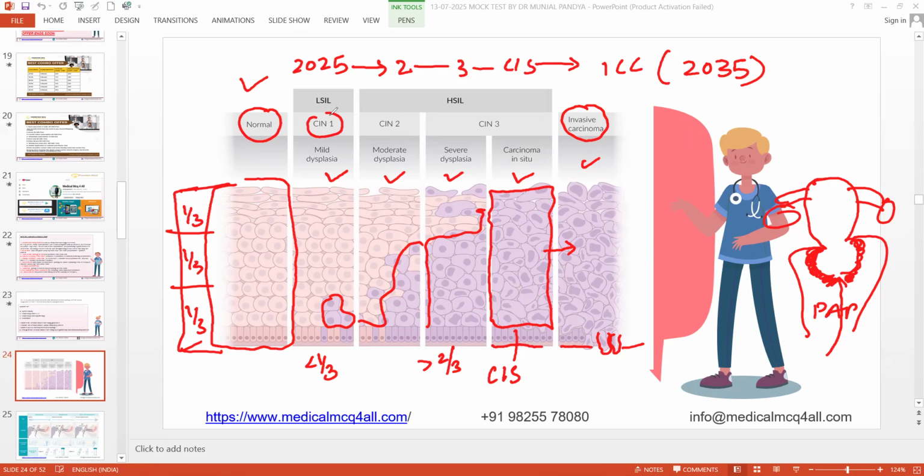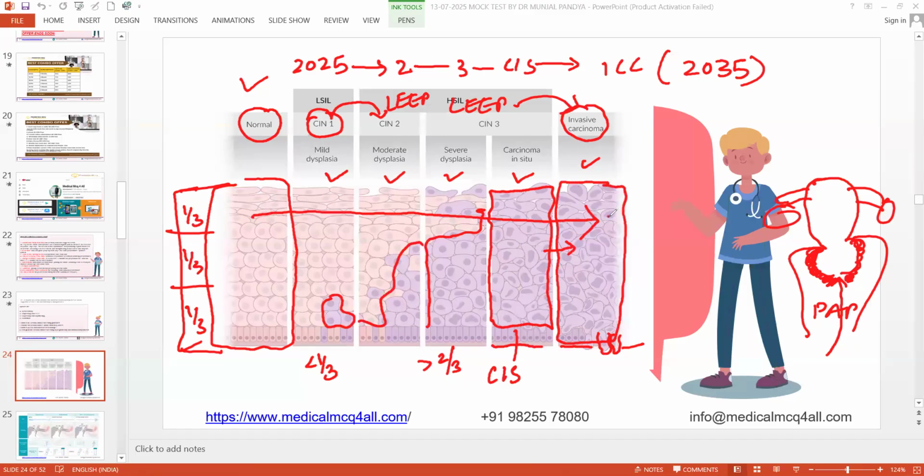Say for example, some lady has a CIN1 which is going into CIN2. If you do the LEEP here, the problem is solved. They will not go into invasive carcinoma because you treated them. But if you don't do it, this will absolutely progress from this direction to this direction. And here there is no role of pap smear. Now you have to treat. There is no prevention. No vaccine will be helpful. Vaccine is for prevention, not for treatment.